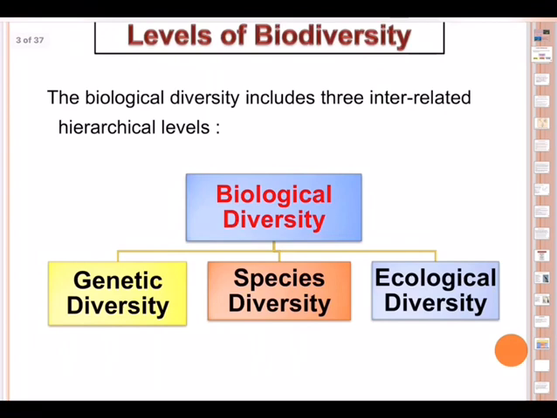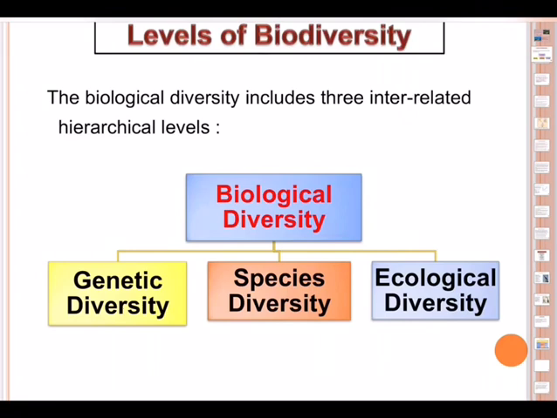And what about the levels of biodiversity? The biological diversity includes three interrelated hierarchical levels. One is genetic diversity, which, as the name suggests, concerns genes. Is there any variety in the genes? If so, how many varieties of genes are present in all the species? Can we identify the differences in the genes?